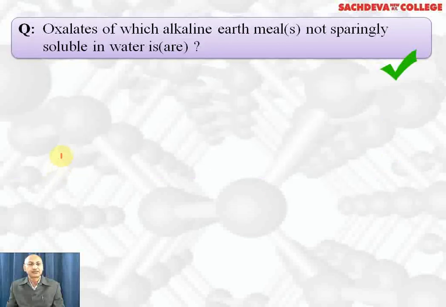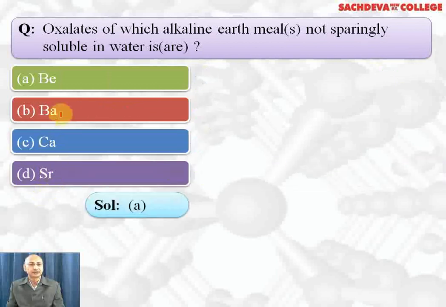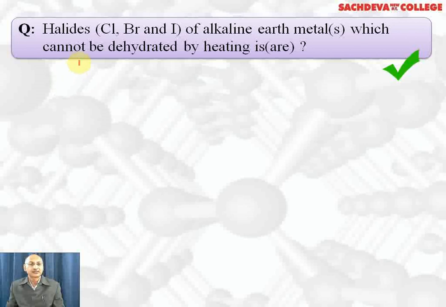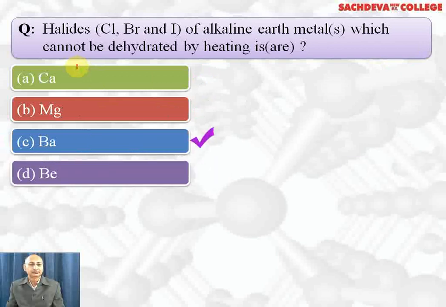Oxalate of which alkaline earth metals are not sparingly soluble? Beryllium, barium, calcium, strontium. Correct answer is beryllium. Beryllium oxalate is soluble in water due to high hydration energy. Halides of alkaline earth metals which cannot be dehydrated by heating: calcium, magnesium, barium, beryllium. Correct answer is B and D. Beryllium and magnesium is the correct answer because both are covalent and they get hydrolyzed on heating.